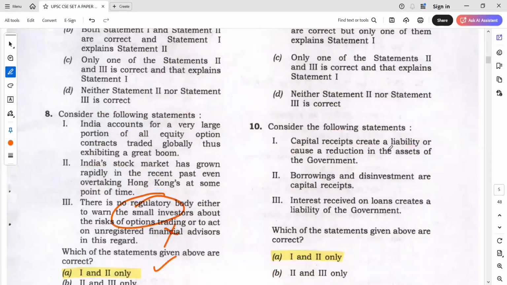Okay, next, capital receipts create a liability. This you already know. Borrowings and disbursements are capital receipts. Interest received on loans creates a liability of the government. Is it a liability?